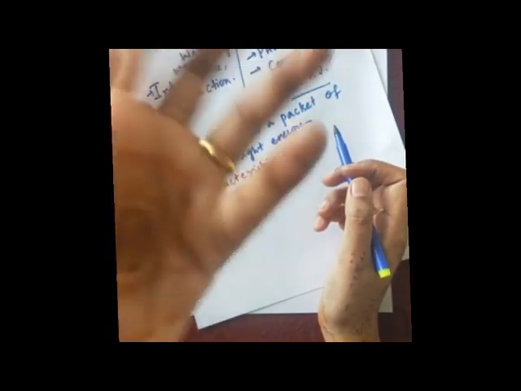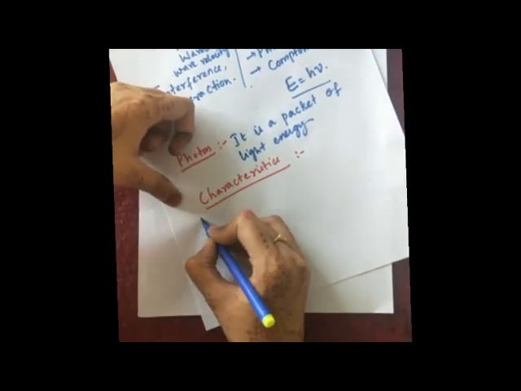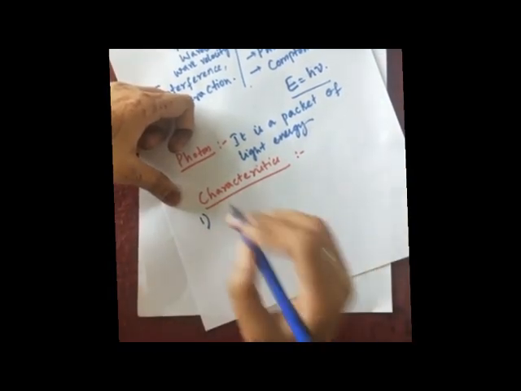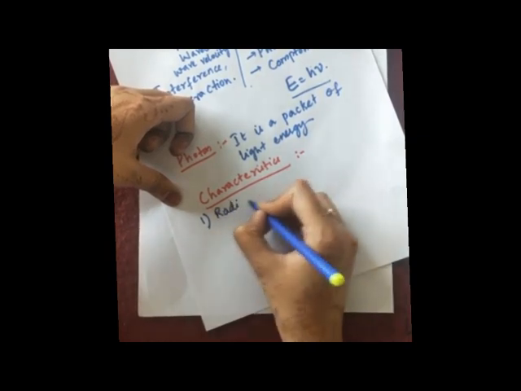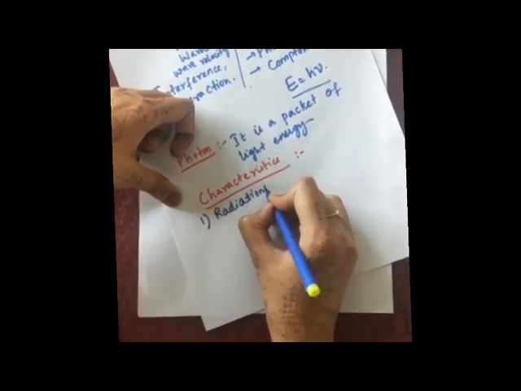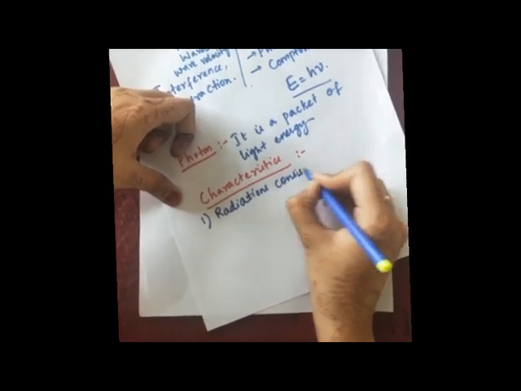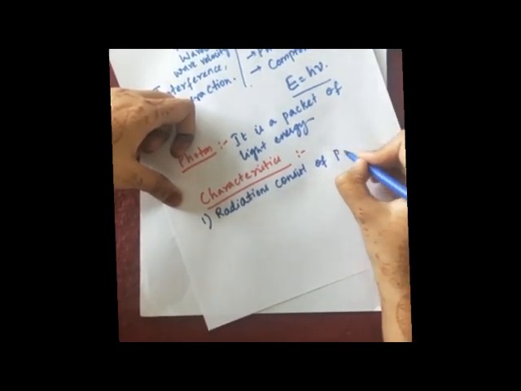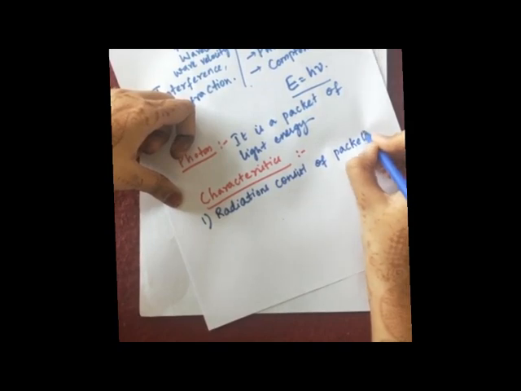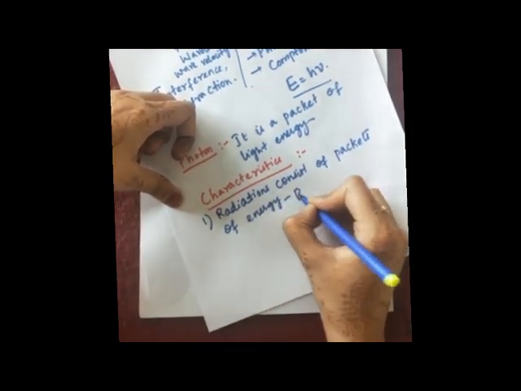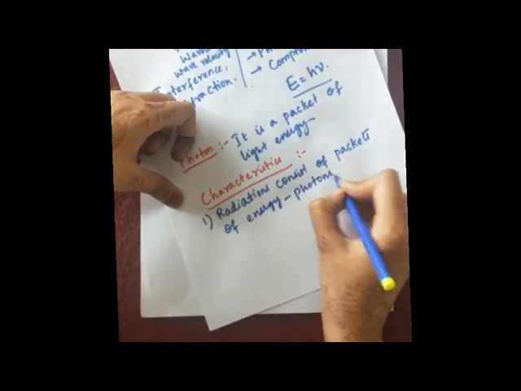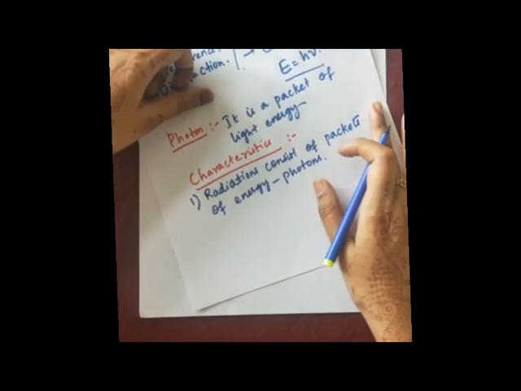Photon is nothing but a packet of energy, which we call quanta also. So the first characteristic of this particle: radiations consist of packets of energy which are called photons, or you can write quanta also.